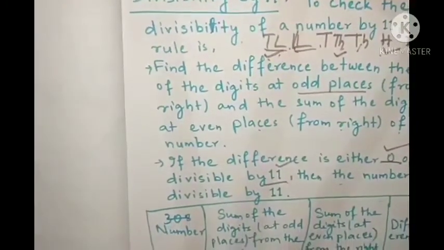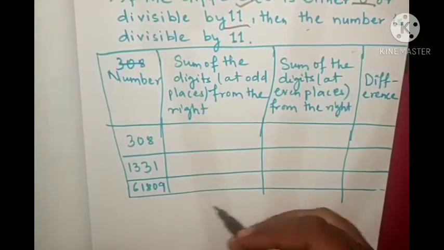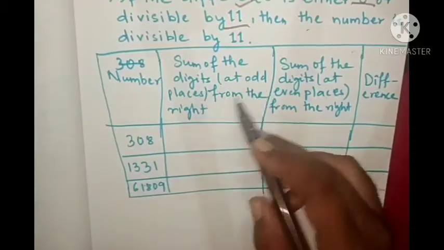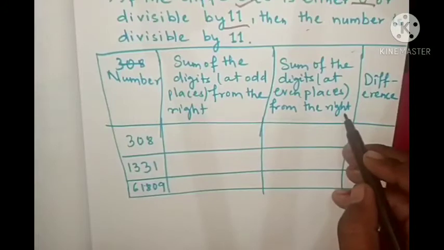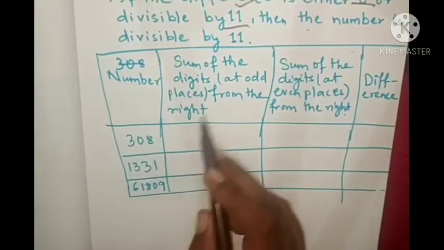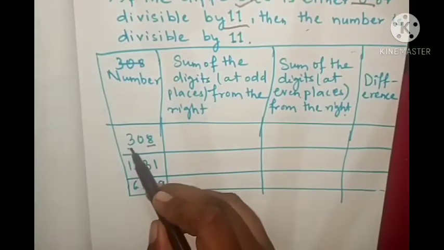So let's find out by doing some examples. Here number is given. Sum of the digits at odd places from the right, sum of the digits at the even places from the right, then we will find out the difference. Okay, so 308. Digits at odd places are this 8 and 3.